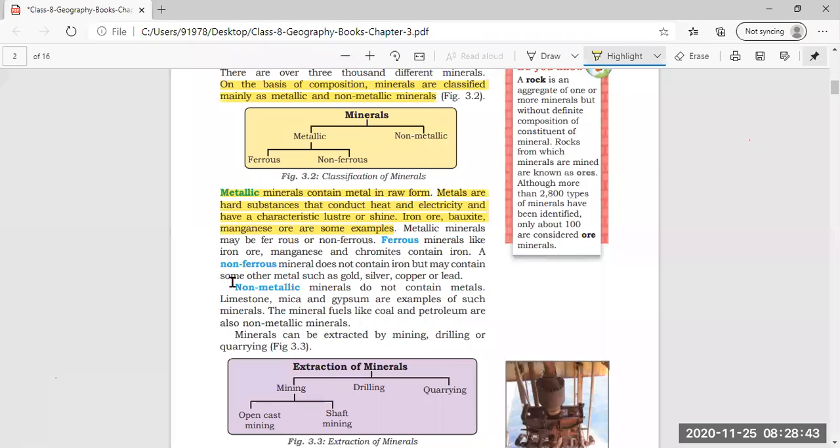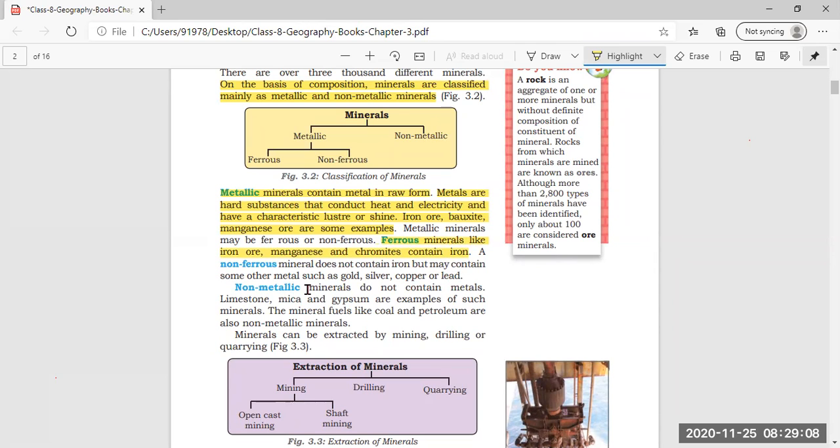Ferrous minerals like iron ore, manganese, and chromites contain iron. So we can say that ferrous minerals are those which contain iron, and iron ore, manganese, and chromites are examples.